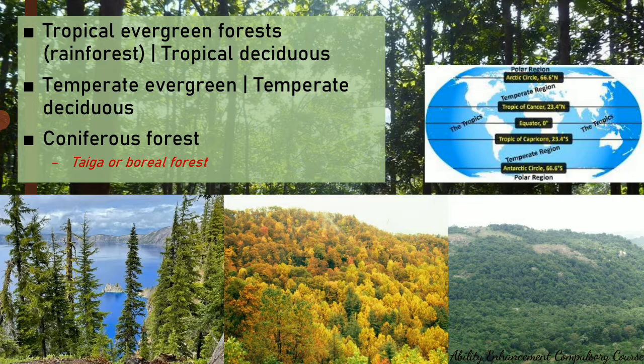There are also several other subtypes. One of the common types found in India are the montane forests. Montane forests are those which receive precipitation not in the form of rainfall, or more than rainfall, they receive precipitation in the form of fog. So such forests are also very common in the Indian ecosystem. But majorly, we have forests in the tropical region, forests in the temperate region, and coniferous forests which are found at higher altitudes. So these are the different types of forest ecosystems found across the world.